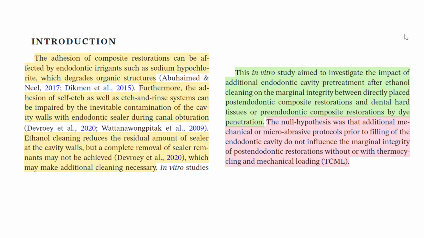Ethanol cleaning reduces the residual amount of sealer at the cavity walls, but a complete removal of sealer remnants may not be achieved, which may make additional cleaning necessary. This in vitro study aimed to investigate the impact of additional endodontic cavity pre-treatment after ethanol cleaning on the marginal integrity between directly placed post-endodontic composite restorations and dental hard tissues or pre-endodontic composite restoration by dye penetration.